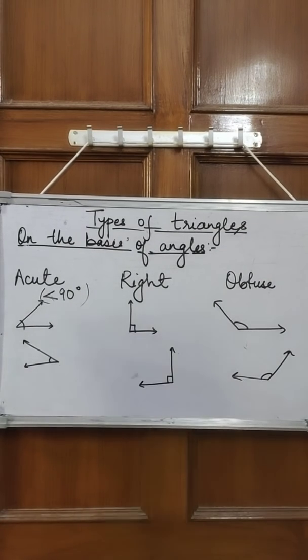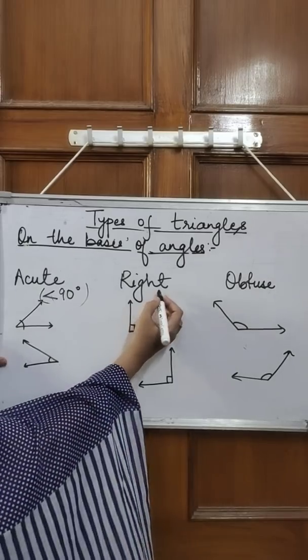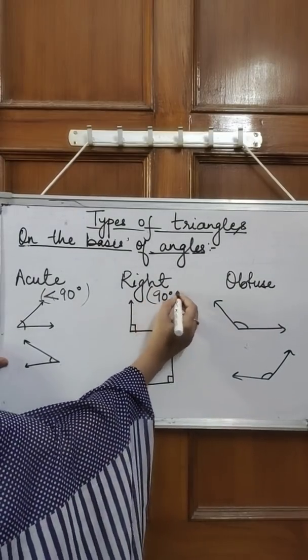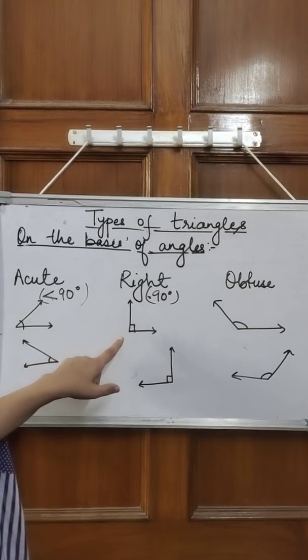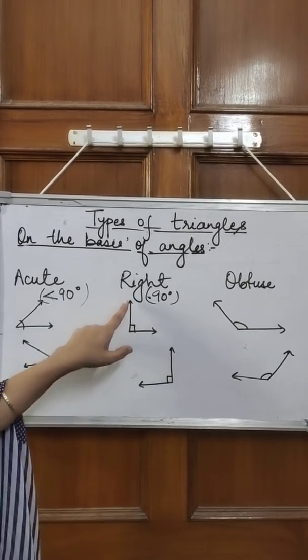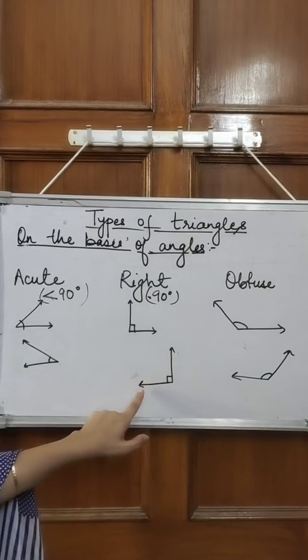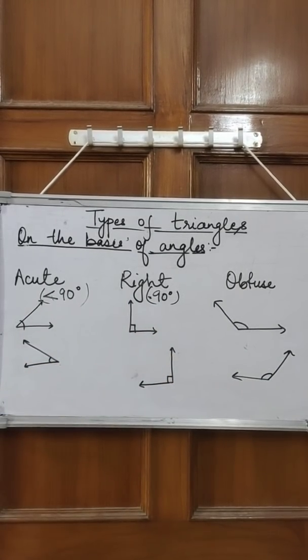Okay, so if any angle is drawn like this, then we can say that it's an acute angle. Now second one is right angle. Now right angle means measurement is equal to 90 degree. So equal to 90 degree means if I draw perpendicular lines as we have discussed in the previous class, so 90 degree angle if we have, then it is a right angle.